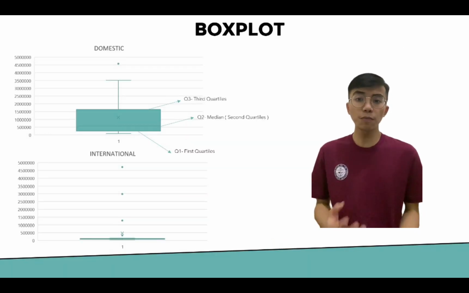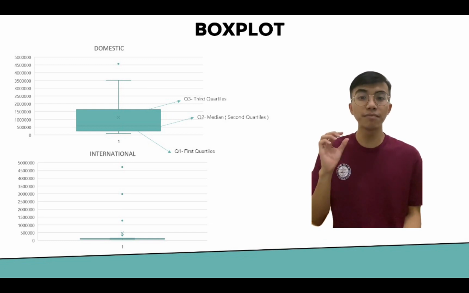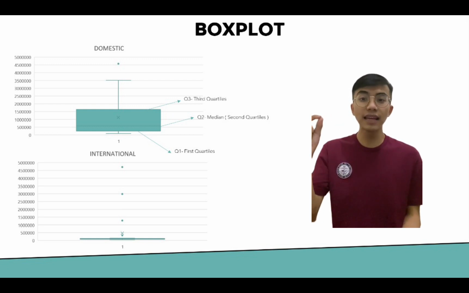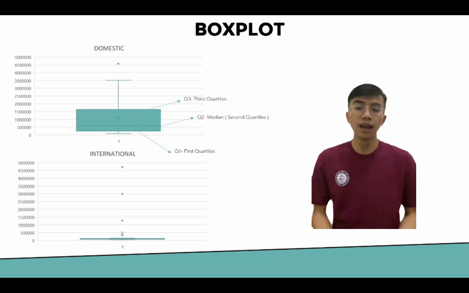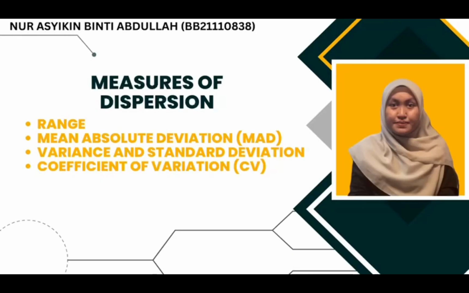Next, for the box plot for domestic, as you can see, the bottom line is for the first quartile, the second line is for the median or second quartile, and the third line is for the third quartile. And same goes for the box plot for international.